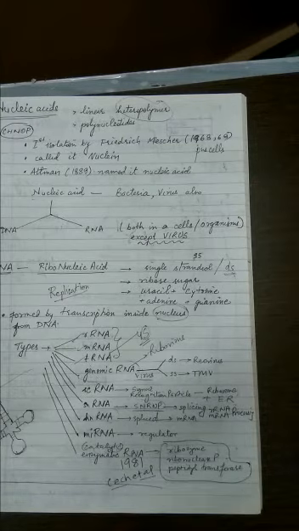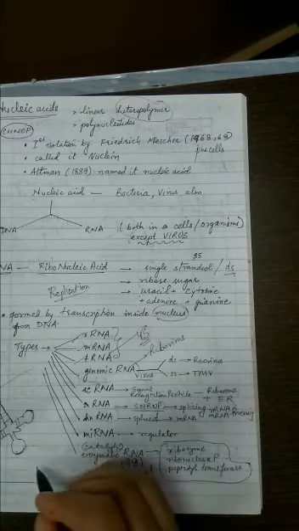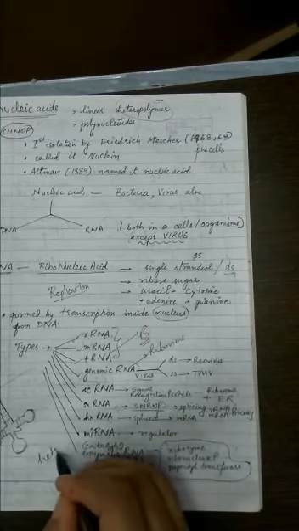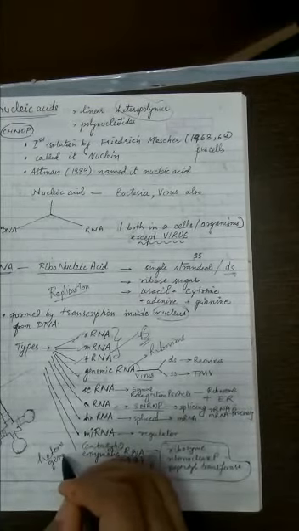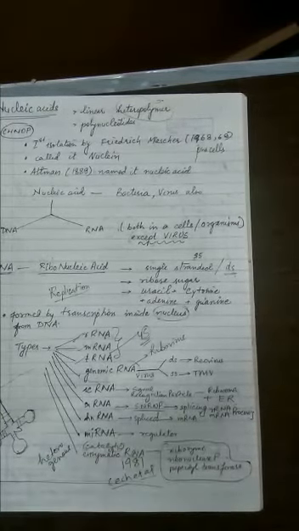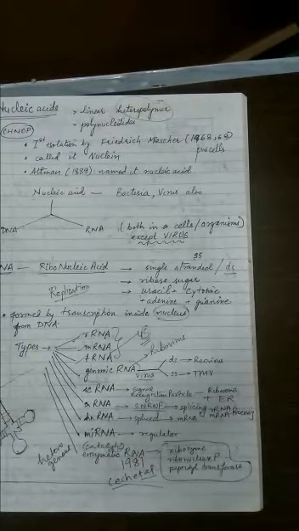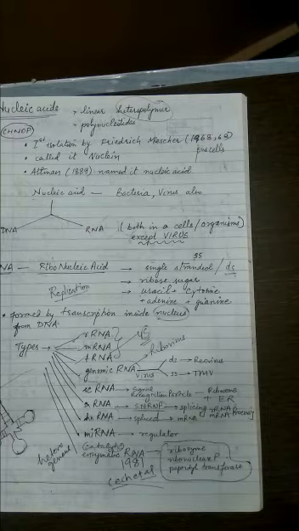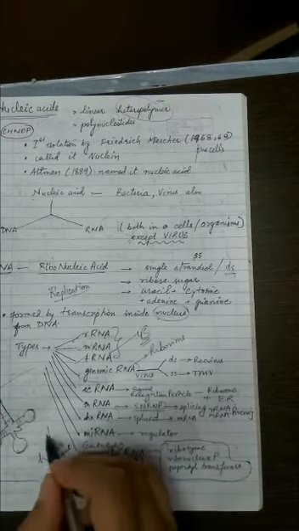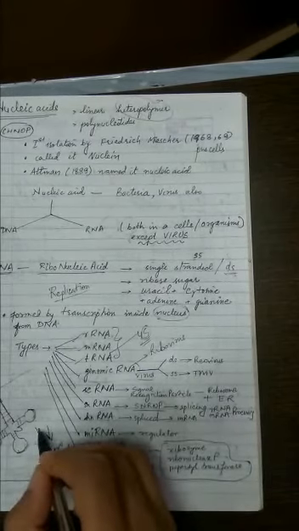Then the next one is hnRNA. Now what is hnRNA? hnRNA full form is heterogeneous nuclear RNA. This name was introduced by Weinberg. Remember this name, it was introduced by the scientist.